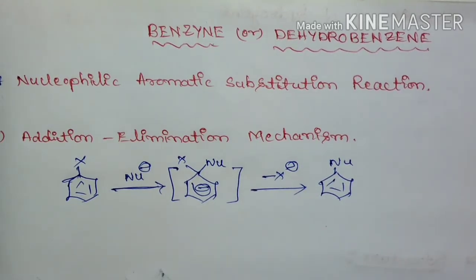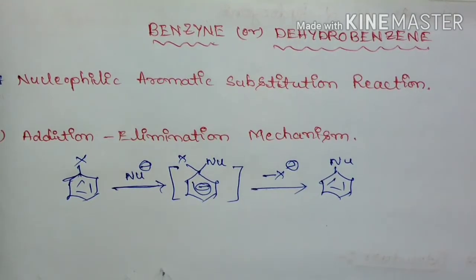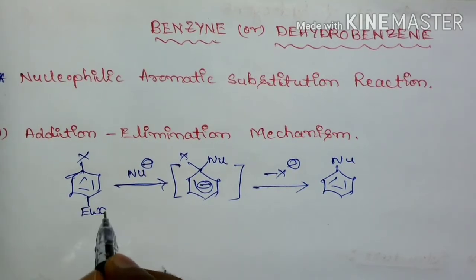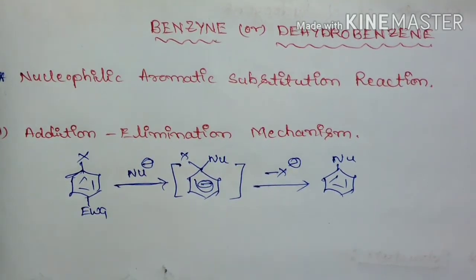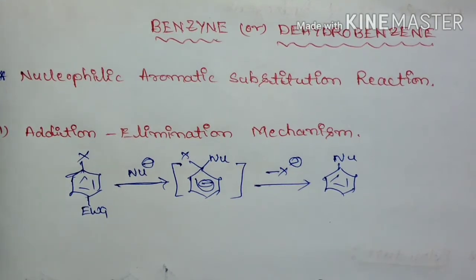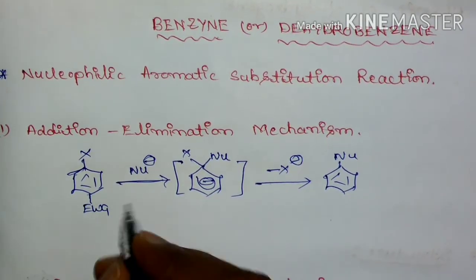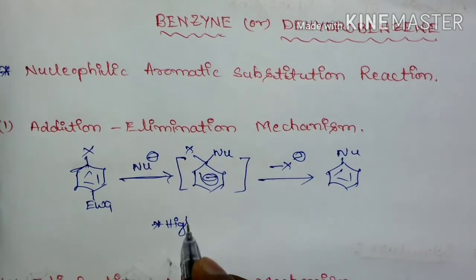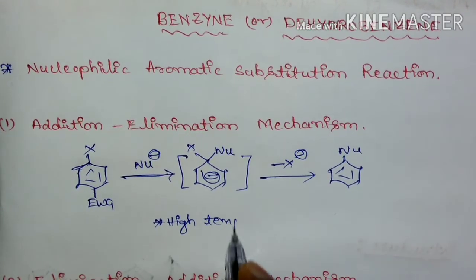We are going to get the nucleophilic substituted product. For this reaction, the requirement is it should have an activating group, that is an electron withdrawing group, present on the aromatic ring, and this reaction will occur at higher temperature.